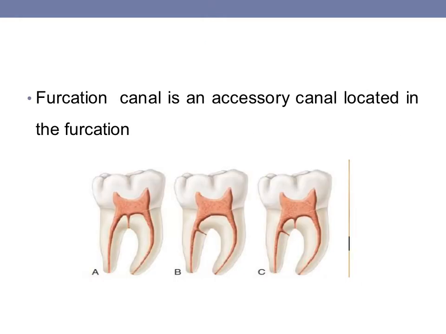Furcation canal is an accessory canal located in the furcation. Now you can appreciate in the image how the lateral canal, apical canal and furcation canals are present. Nowadays we use the term accessory canal to describe any ramification or any communication that is connecting the root canal system to the periodontal ligament.